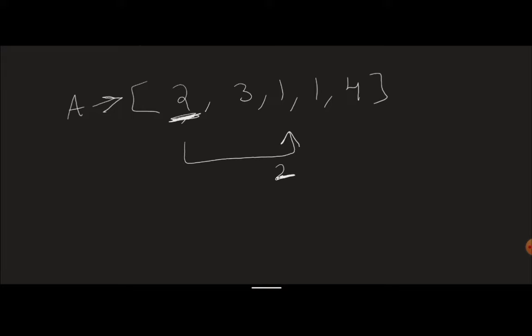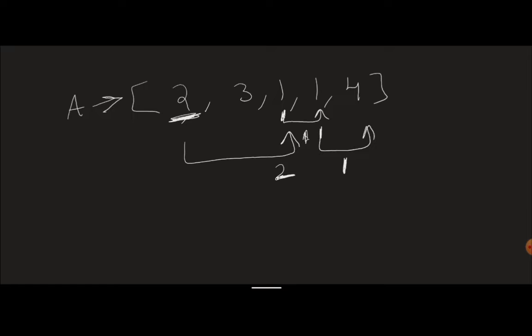I took 2 steps, I came here. From here I decided to take 1 step, I came here. From here I decided to take 1 step, I came here. Was I able to do it? Yes, I was able to reach the nth stair.